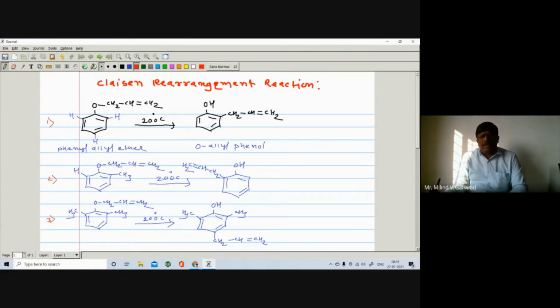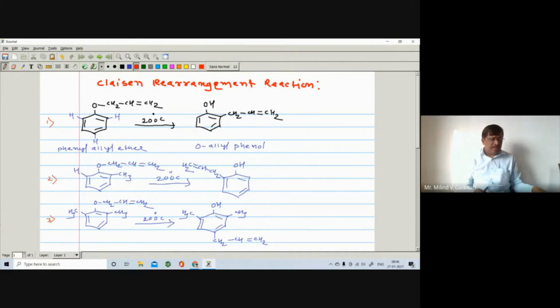Phenyl allyl ether, when heated at higher temperature, gives ortho-allyl phenol. If both ortho hydrogens are absent, as in the third example, then the rearrangement takes place at the para position. That is called the Claisen rearrangement reaction.